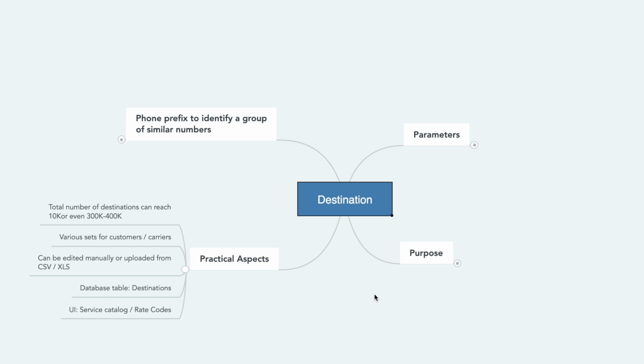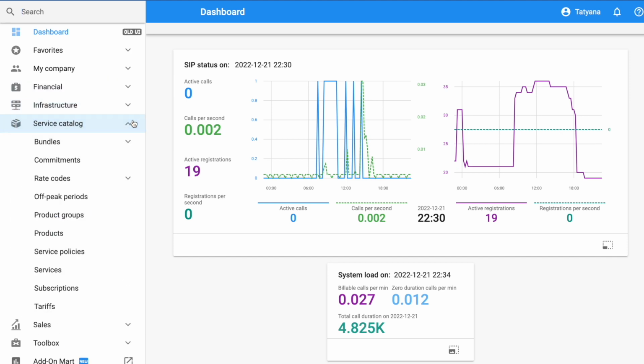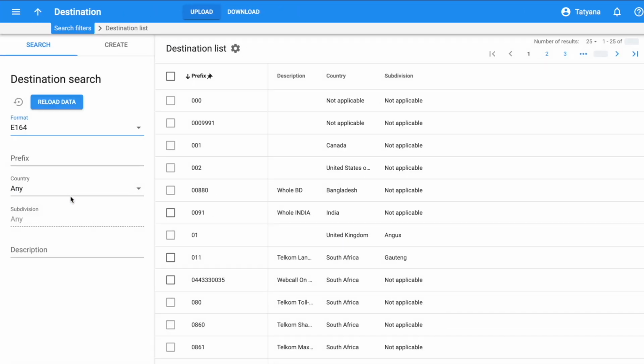Another practical aspect is that in the PortaBilling database, the table is called destinations, and on the web UI, destinations can be found in Service Catalog, Rate Codes, Destinations. Now let's jump straight into our practical part. The menu on the left is divided into groups that can unfold into subgroups. Okay, let's go to Service Catalog, Rate Codes, Destinations, and check what destinations we already have in the system.